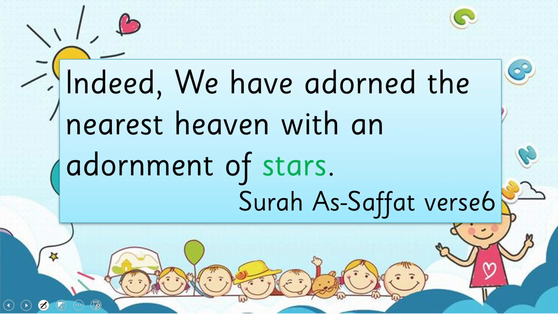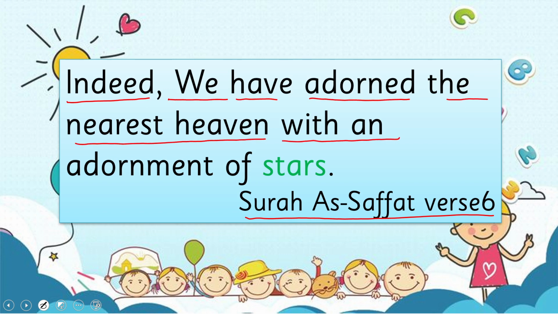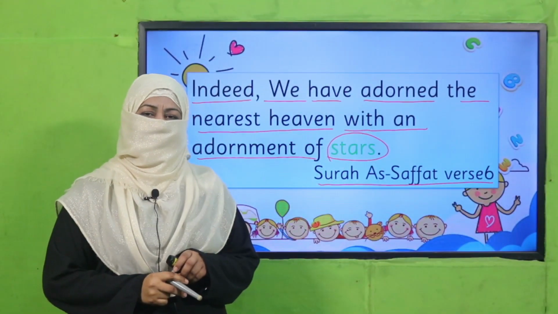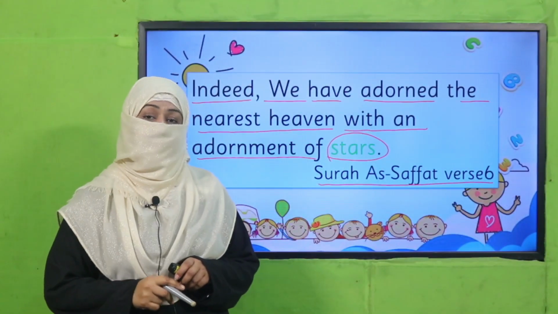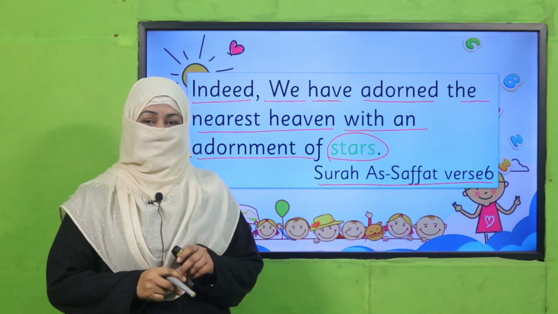Hello. Let's start with the name of Allah subhanahu wa ta'ala. Allah mentions in Quran, Surah As-Safat, verse 6: Indeed, we have adorned the nearest heaven with an adornment of stars. Yes, my dear students, what is this beautiful verse telling us? Beta, have you seen the sky at night?